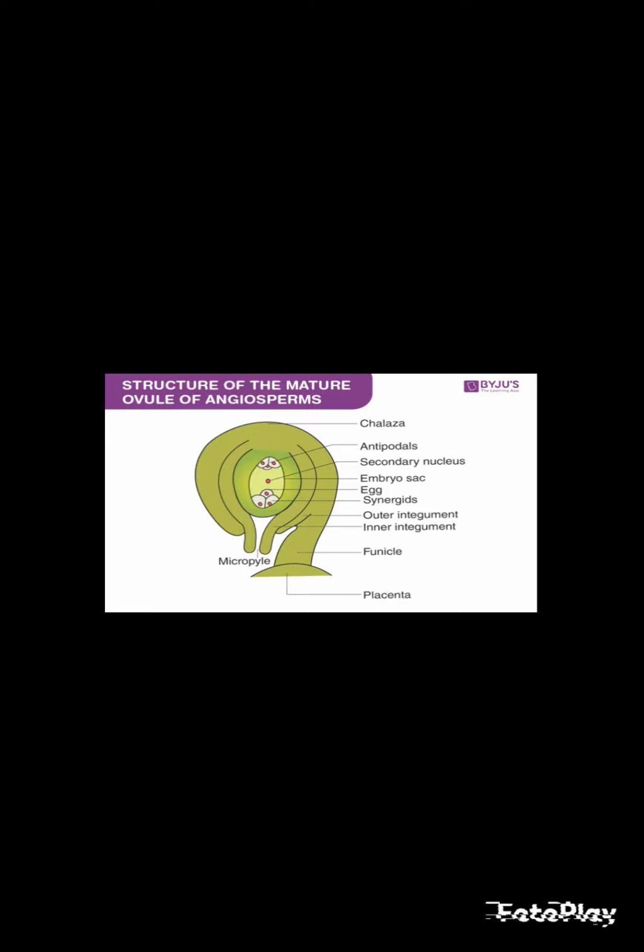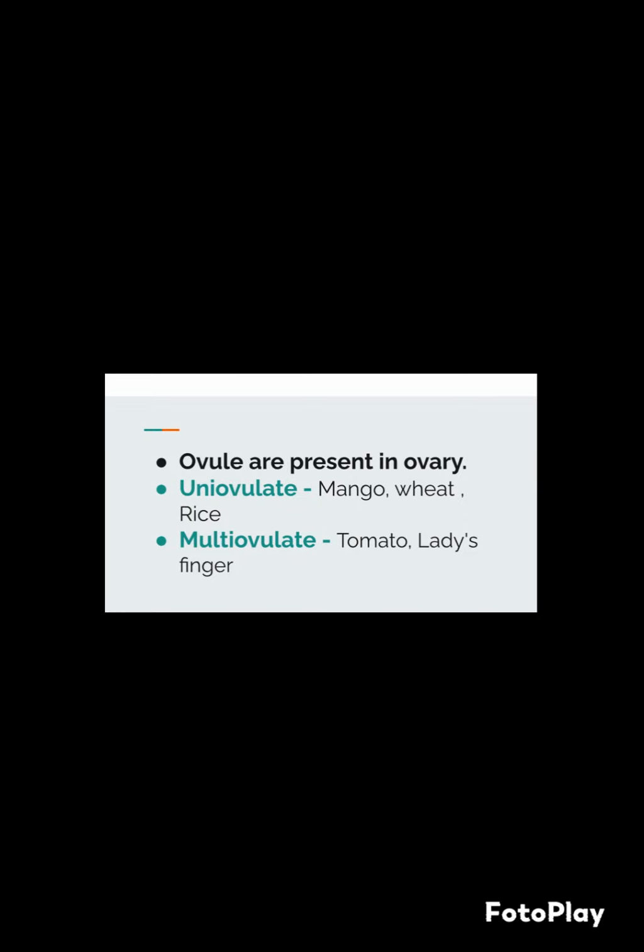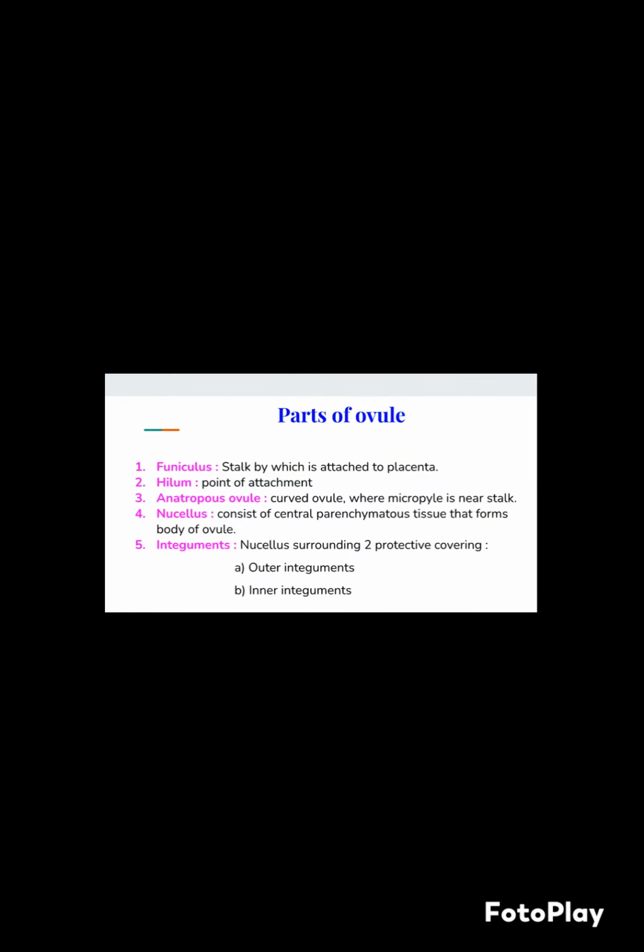Structure of an anatropous ovule, the most common type: chalaza, antipodals, embryo sac, secondary nucleus, synergids, outer integument, inner integument, hilum, funicle, placenta, egg, nucellus, micropyle. Ovules are present in the ovary. Uniovulate: mango, wheat, rice. Multiovulate: tomato, lady finger. Parts of the ovule: funiculus. The ovule develops inside the ovary and is attached to the placenta by a small stalk called funiculus. Hilum, the point of attachment with the main body of the ovule, is called hilum. Anatropous ovule is a curved ovule where the micropyle is near the stalk.